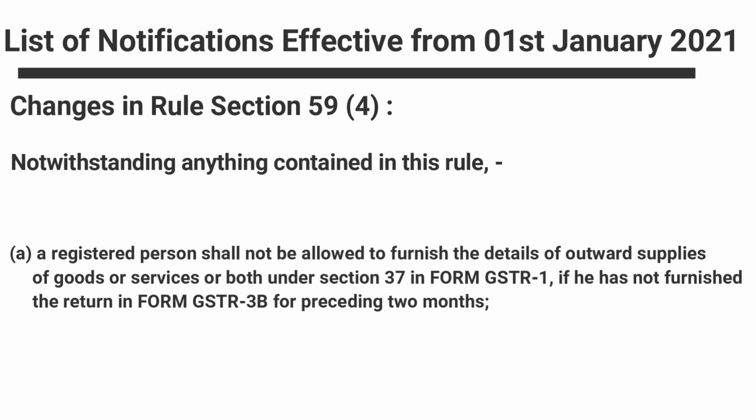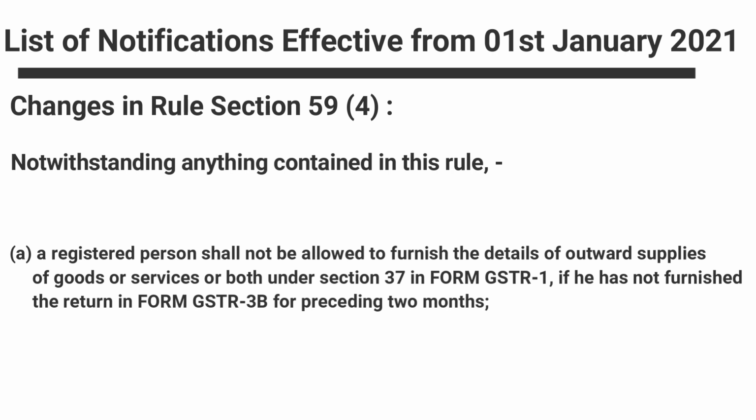Notwithstanding anything contained in this rule, a registered person shall not be allowed to furnish the details of outward supply of goods or services or both under section 37 in form GSTR-1 if he has not furnished the return in form GSTR-3B for the preceding 2 months. So let us understand this notification and amendments in a very simple way.